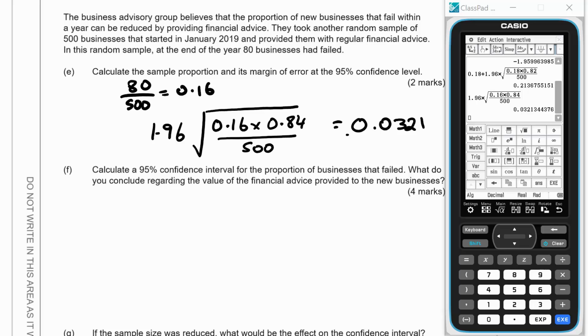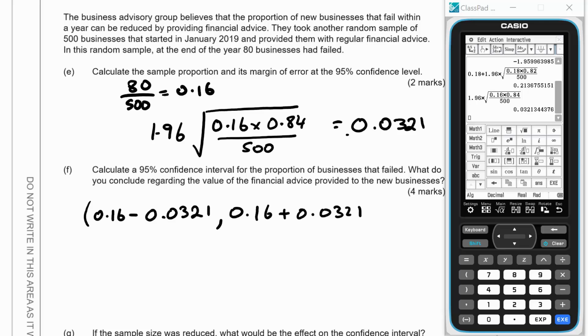Calculate a 95% confidence interval for the proportion of businesses that failed. What do you conclude regarding the value of the financial advice provided to the new businesses? Okay, so a 95% confidence interval. So that's going to be 0.16 take away the 0.0321, 0.16 add 0.0321.